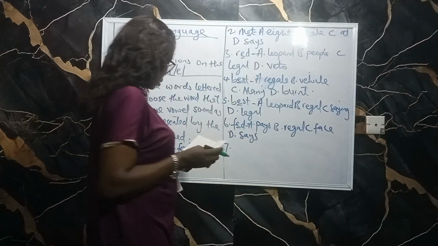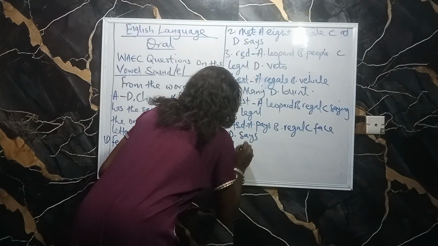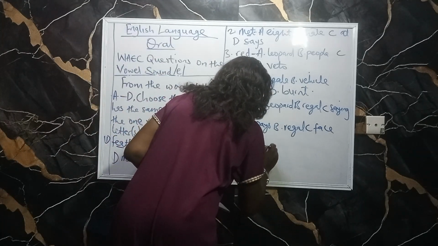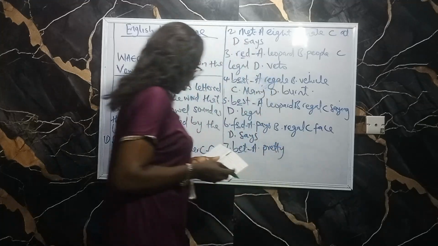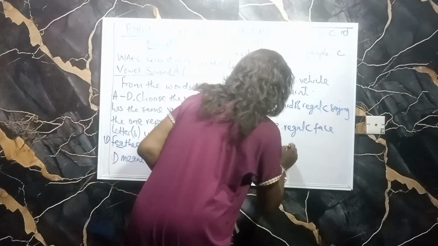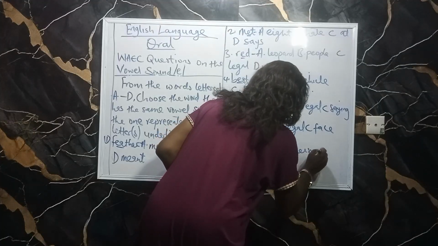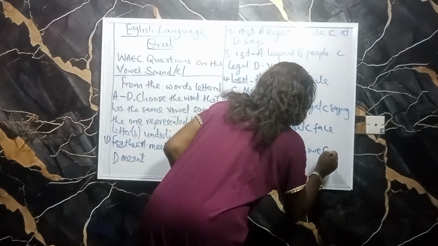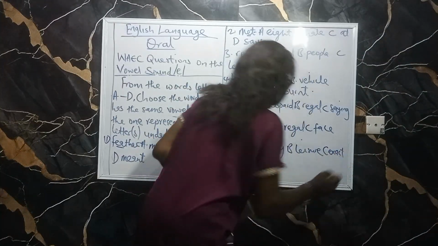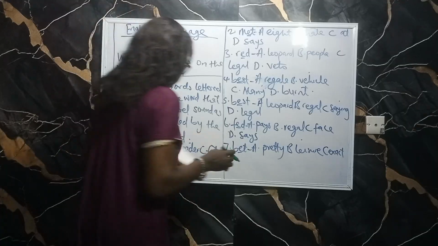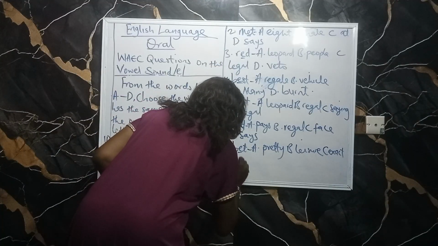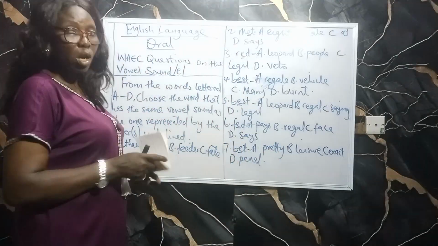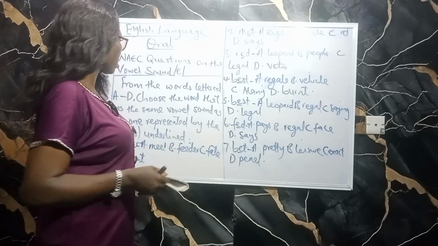Then the seventh one is bet, B-E-T, and E on the line. Then under A, we have pretty. Then B, we have ledger. C, we have exact. Then D, we have penal. So let's explain these ones before I continue with the questions.